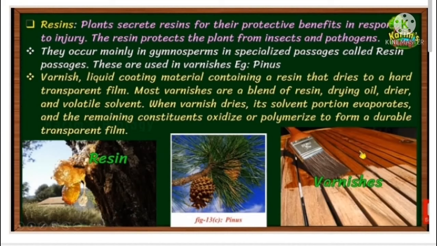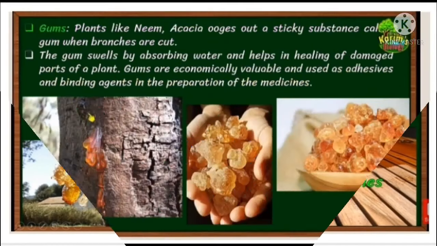Third type are resins. Resins are secreted as protective substances in response to injury. The resin protects the plant from insects and pathogens. Example, pinus. These are used in varnishes, liquid coating materials, etc.